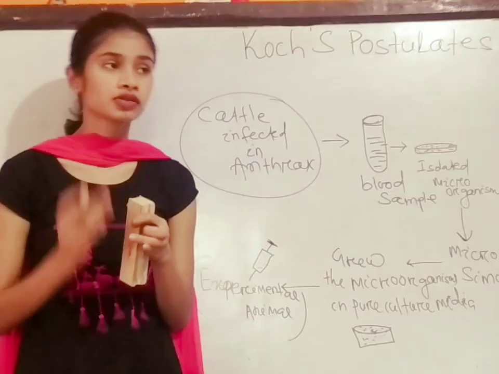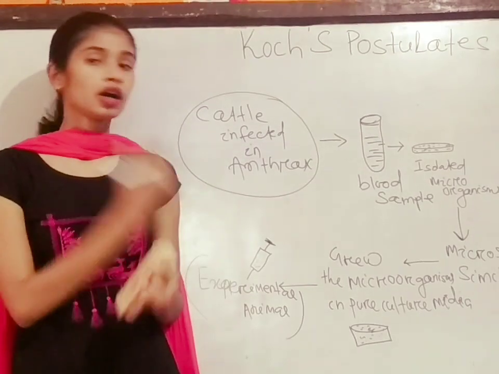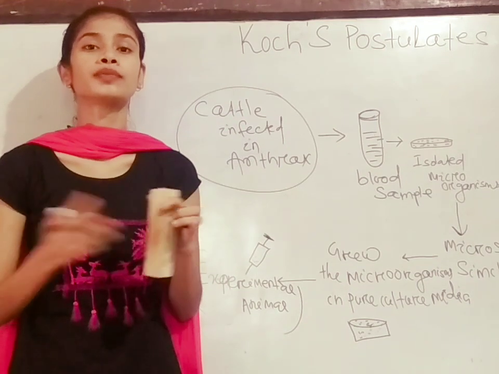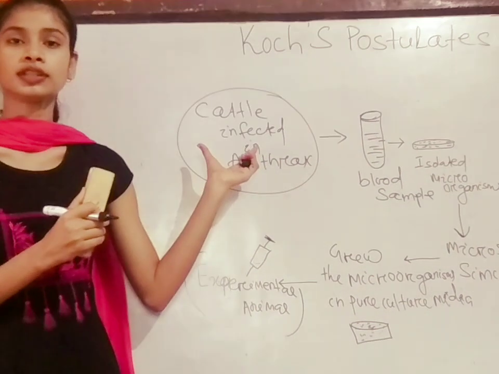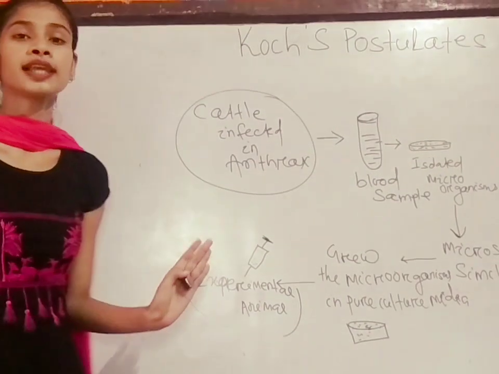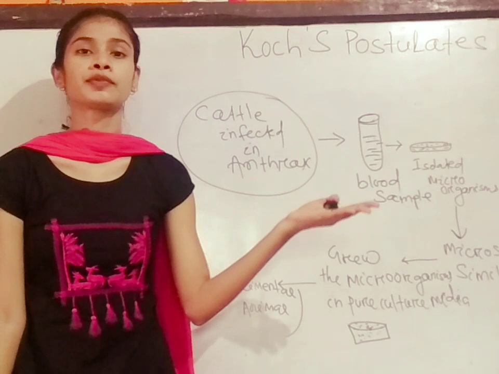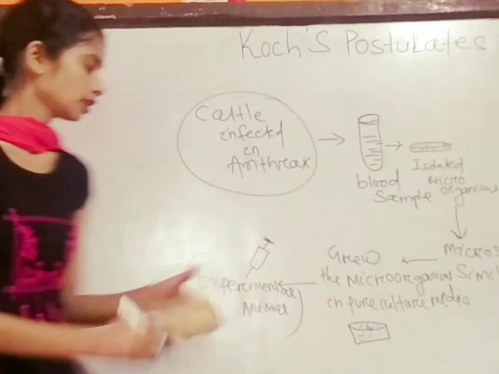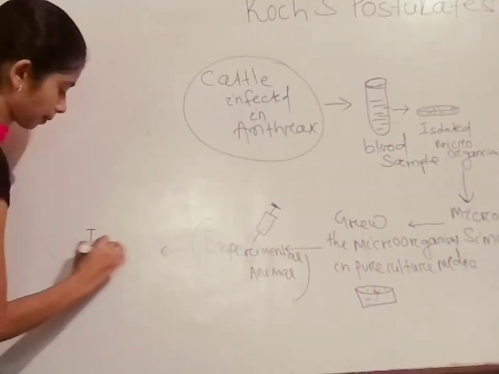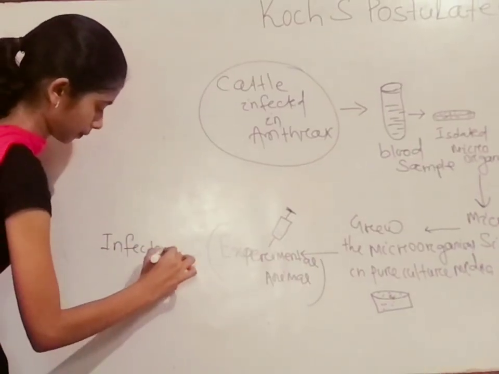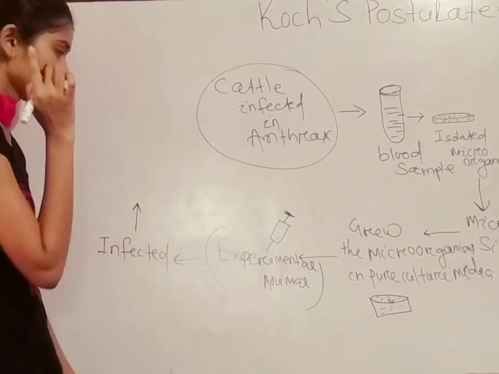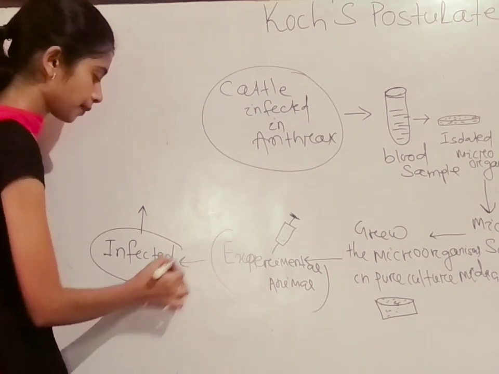Then he saw that the healthy animal showed the signs and symptoms of the infected animal, that means the disease anthrax. He noticed that this experimental animal, which was healthy, showed the signs and symptoms of anthrax, so it got infected. And after that, he isolated the microorganism from the infected animal.